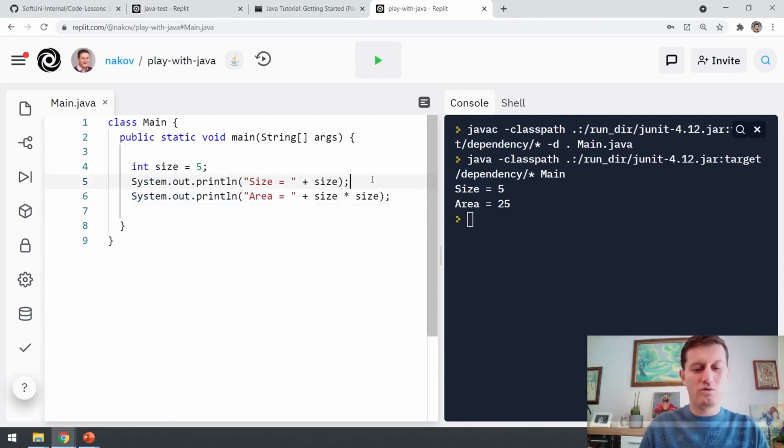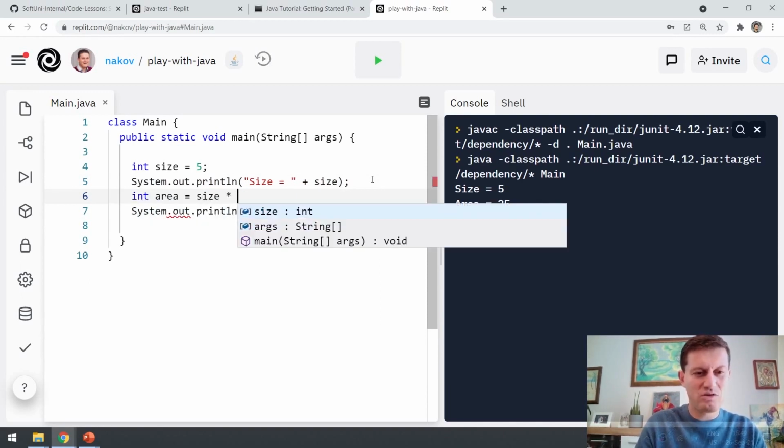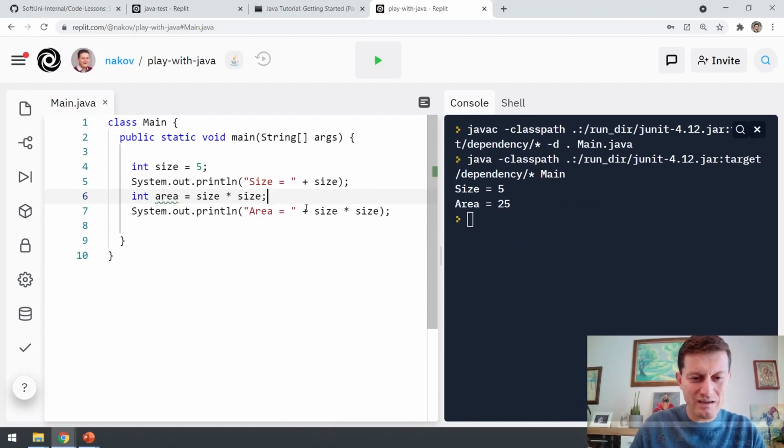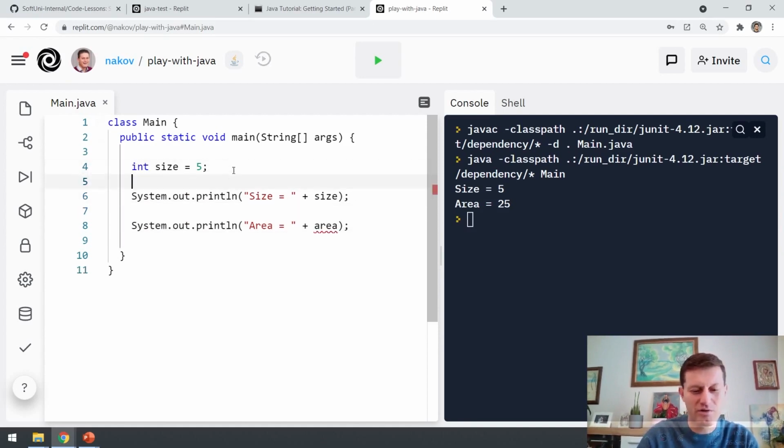I can also calculate like this: int area equals size multiplied by size, and then I can print area. So I made the same program but with 4 commands, not 3 commands, because you can achieve the same result by different sequences of commands. For example, I can interchange the order of these commands and the result will be the same.